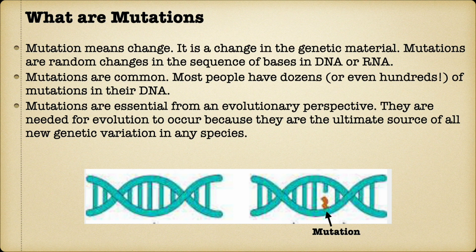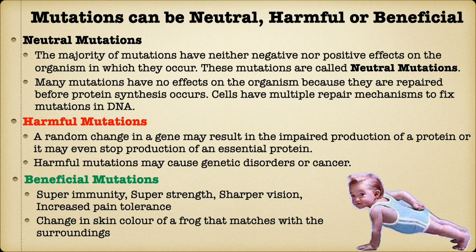Most people have dozens or even hundreds of mutations. Mutations have played a key role in our evolution. Mutations ensure that there are genetic variations amongst all the human beings. Mutations can be neutral, harmful or beneficial. Majority of mutations have no positive or negative impact on us. They do not hamper the protein synthesis process. Many mutations get auto-corrected by the repair mechanism built within our cells. All such mutations are called neutral.